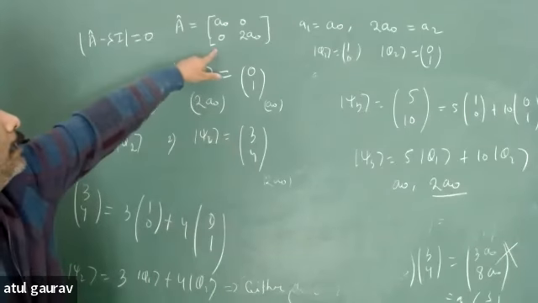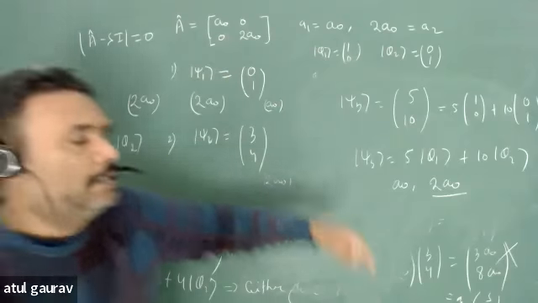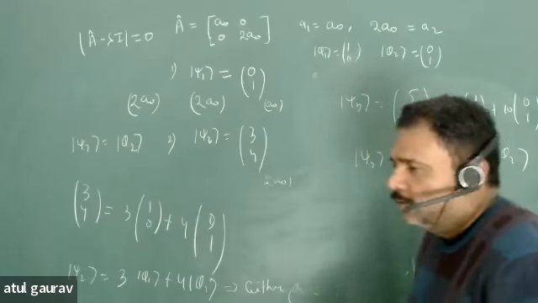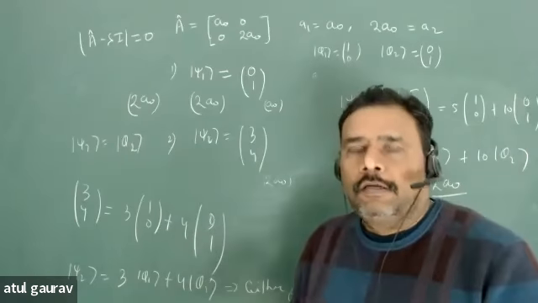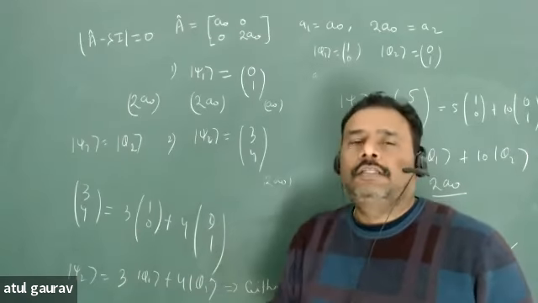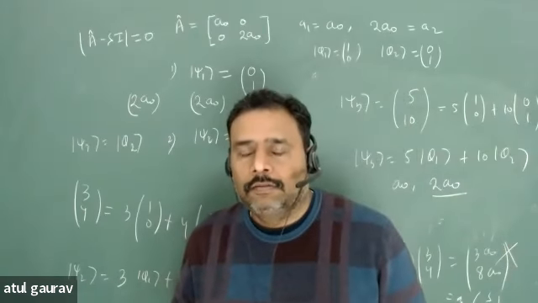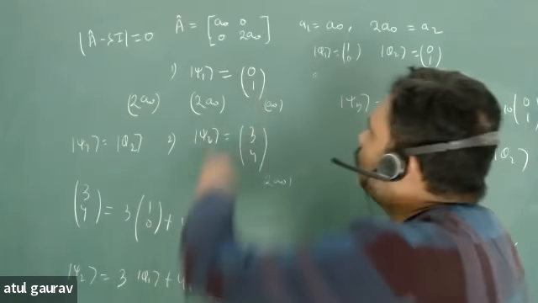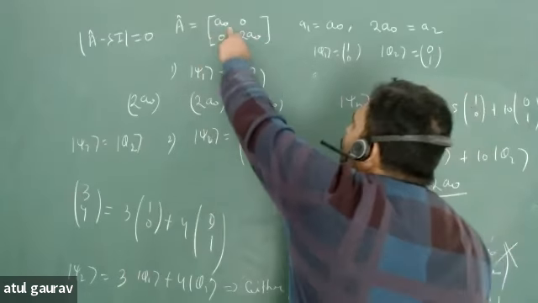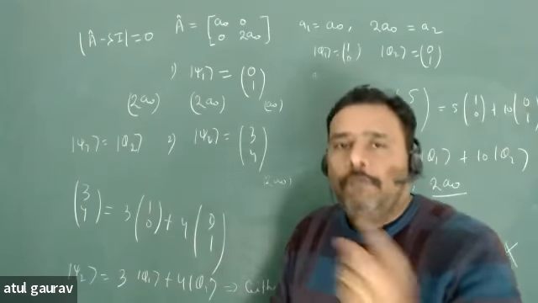What will be eigenvalue of this operator? A0 and 2A0. So what will be measurement? Either A0 or 2A0. जैसे आप कॉइन को टॉस करते हो तो क्या मिलता है, हेड या टेल? Are you getting my point? उसी तरह से यहां पर आप मेजर करोगे इस ऑपरेटर से, तो आपको आइदर A0 मिलेगा या फिर 2A0 मिलेगा. When will you get A0?